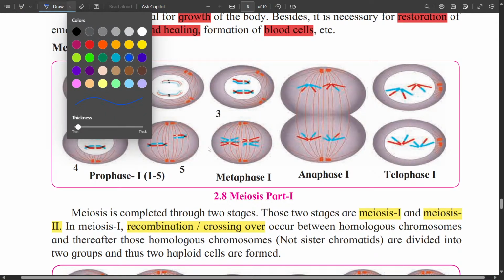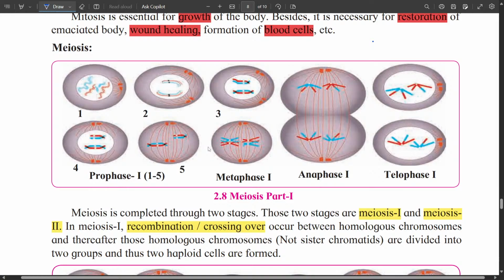Now in case of reproductive cells, when the fusion of male and female gamete occurs, the number of chromosomes will be doubled. So initially in that reproductive cell, we should have half the number of chromosomes. So from 2n chromosomes, we want cells having haploid, that is n chromosomes. So how does this happen?